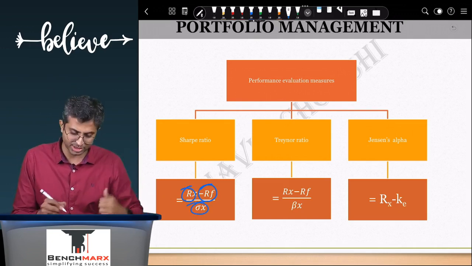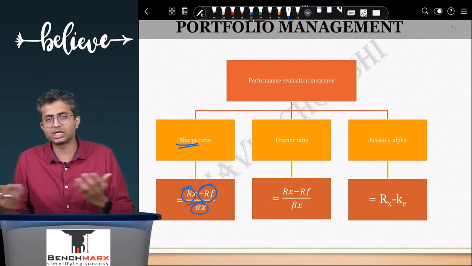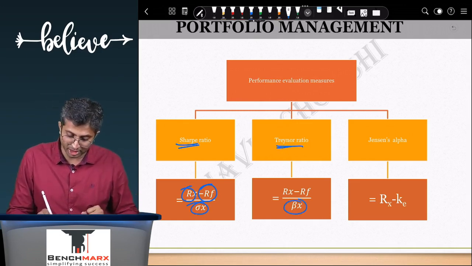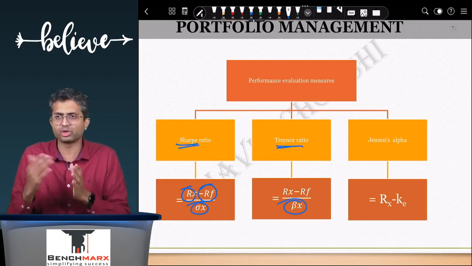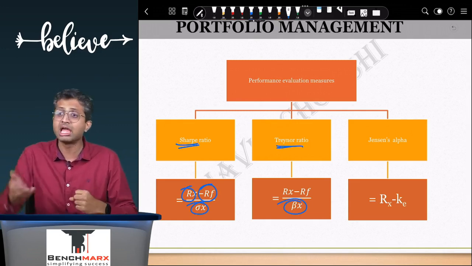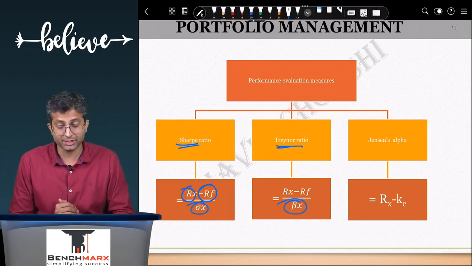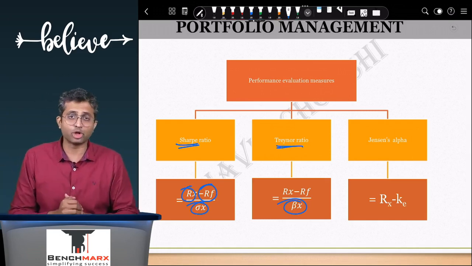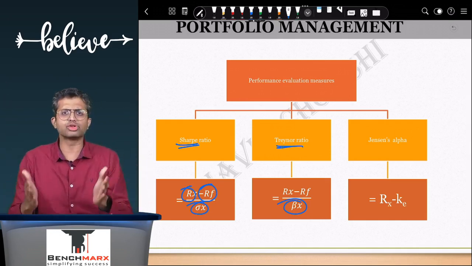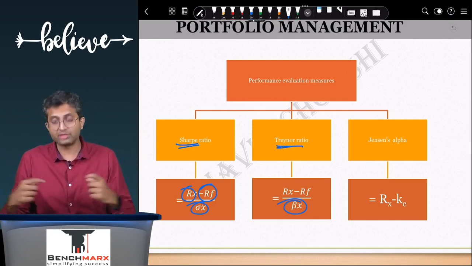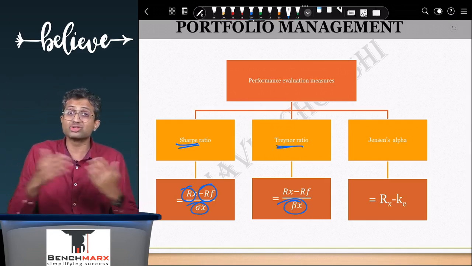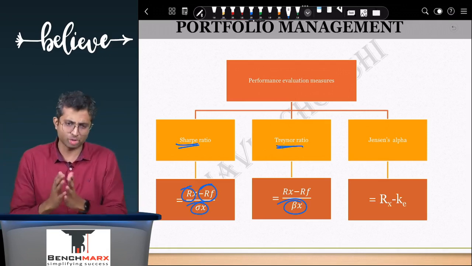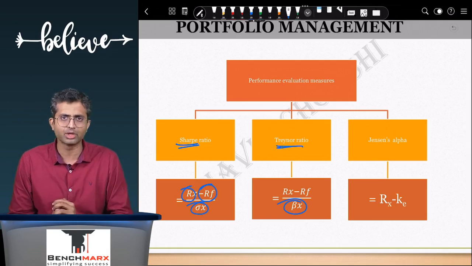Now this is where students make mistakes. They think Sharpe ratio means the denominator should have beta. Incorrect. Treynor ratio with the same numerator has a beta denominator, because Treynor ratio assumes that the portfolio is fully diversified, and hence beta is the appropriate measure of risk. Sharpe ratio, on the other hand, tests whether the portfolio is diversified or not. Well, if it is fully diversified, the standard deviation would be lower. If it is not, the standard deviation would be higher, and hence a fund manager who is not diversified as well should be penalized by a lower Sharpe ratio, because he would have a higher standard deviation.